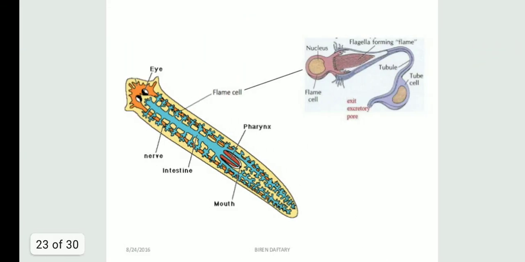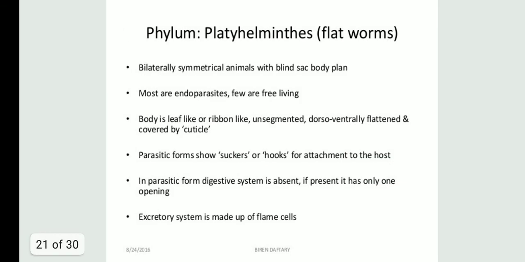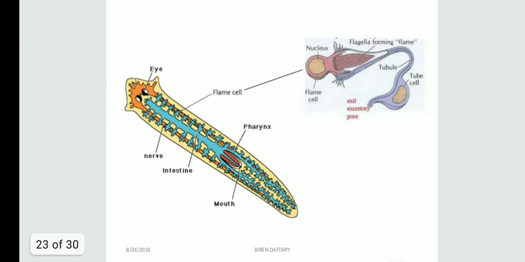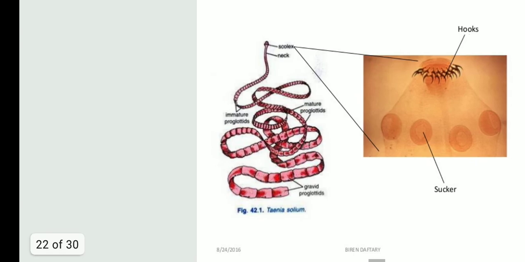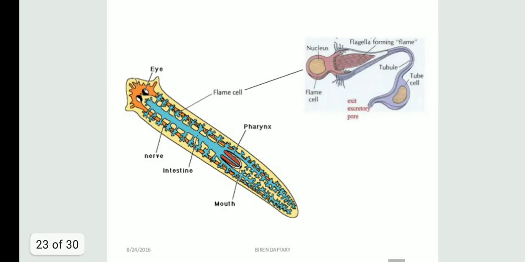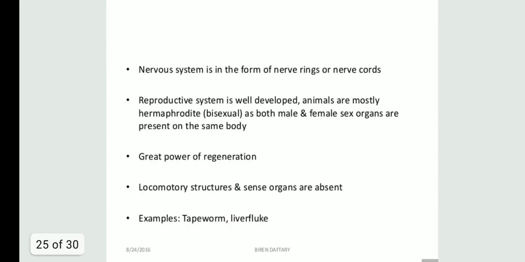You can see this one is the planaria. This also comes under the Platyhelminthes. You can see this planaria also. Now this one is liver fluke, Fasciola hepatica, the scientific name. So this one is also a Platyhelminthes. So these are the various examples, students. I hope I'm clear.